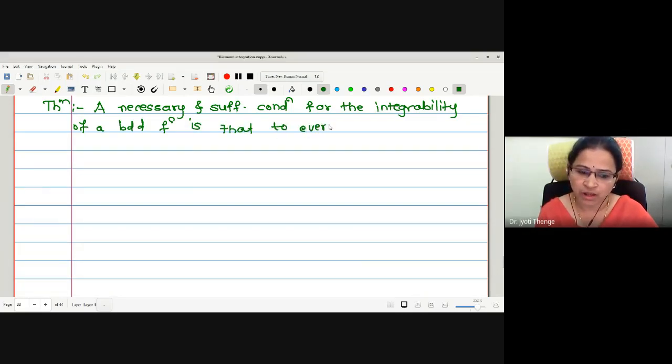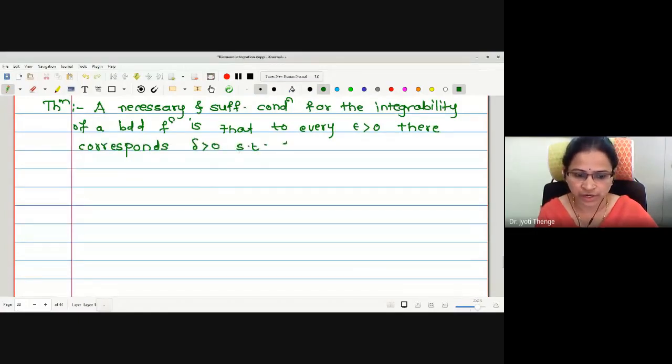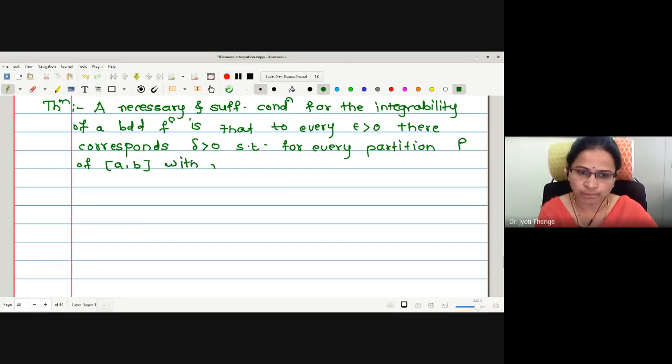to every epsilon greater than 0 there corresponds delta greater than 0 such that for every partition P of closed interval [a,b] with norm of P less than delta, it gives us U(P,f) minus L(P,f) is less than epsilon.